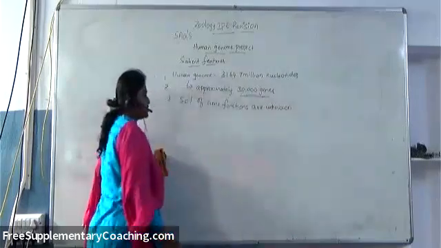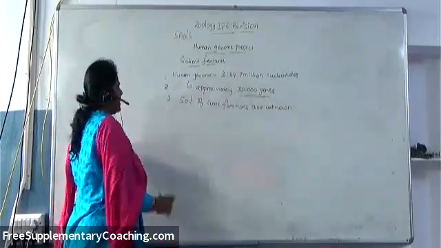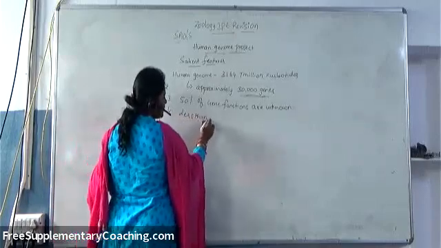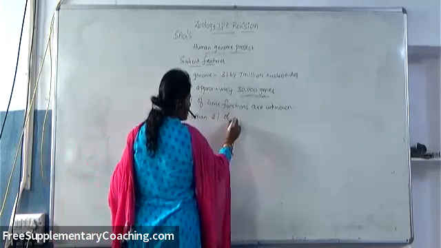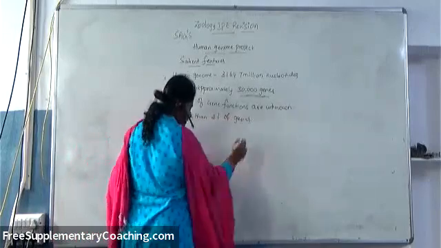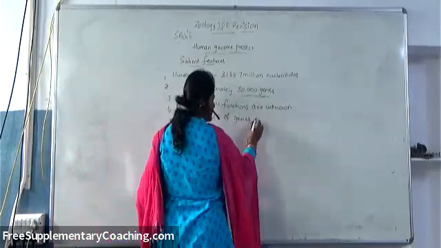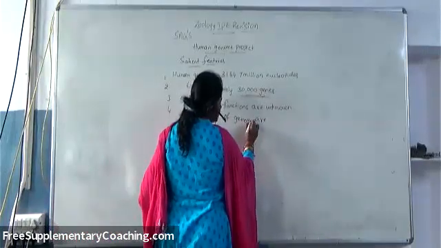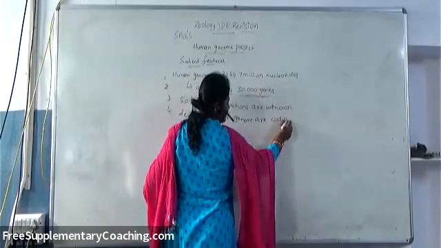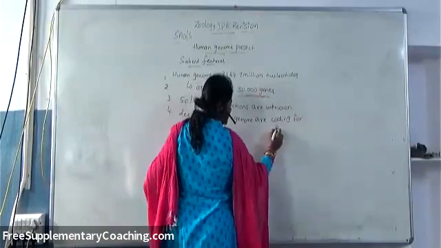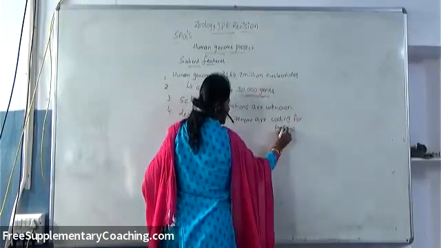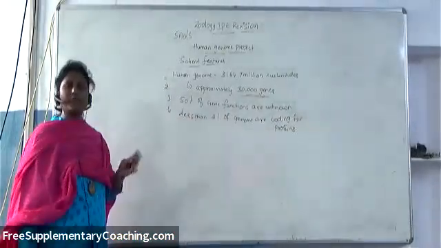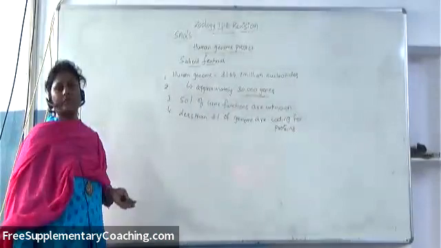50% of the gene functions are unknown. And less than 2% of the genes are coding for the proteins. So less than 2% of the genome is coding for proteins. That means if you take the entire genome, less than 2% of it is only coding for characters.